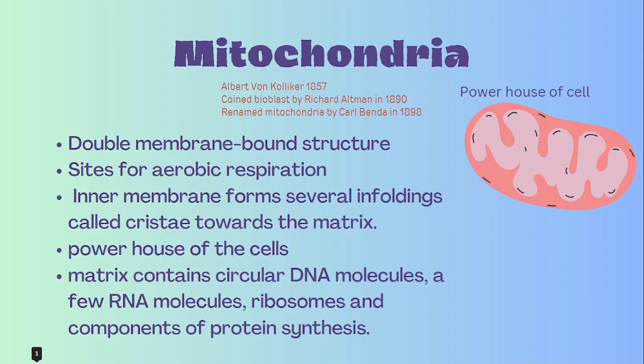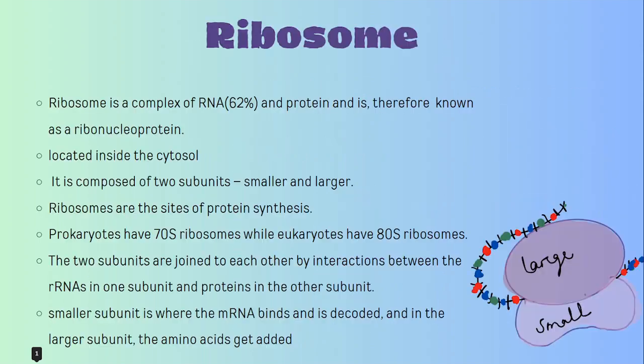Okay. Next, we have ribosome. So ribosome is a complex of RNA and protein, so it is known as ribonucleoprotein, as it has RNA and also protein. Here RNA is around 62% and the rest is protein. It is located inside the cytosol.